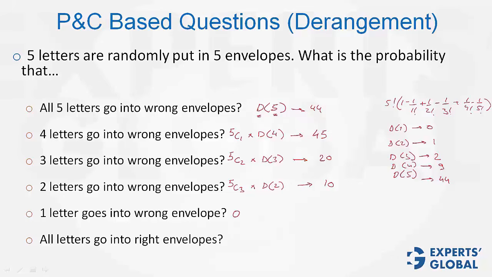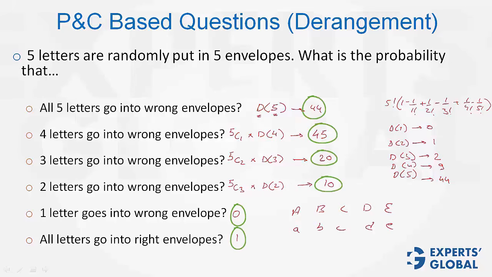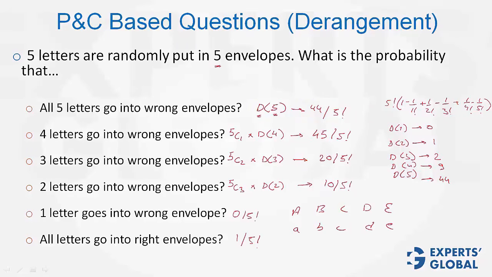Last case. All letters go into right envelopes. This is of course possible in only one case, when each of the 5 letters goes into the corresponding respective right envelope. That's possible in only one case. If you got all 6 correct, you really understand the concept of derangement. Kudos. And remember, this is a probability question. We have only discussed the numerator so far. For finding out the probability, all these answers have to be divided by total number of cases, which is of course 5 factorial. So all the values should be divided by 5 factorial to get the correct probability. So this is a right bunch of answers.